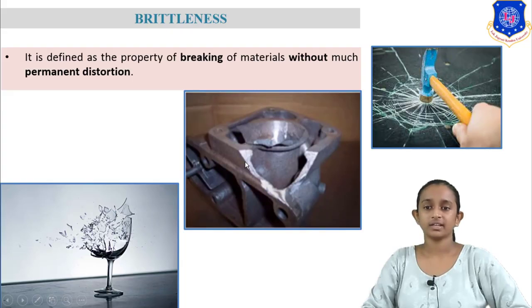Next one is the brittleness property. What is brittleness? Brittleness is the property of material that can break without much permanent distortion. So here we are breaking material without much effort. We are breaking this glass and it does not regain its original shape. And this is a cast iron machine. If it falls down, then after falling it looks like this and it easily breaks down. So brittleness means it easily breaks under minimum force.